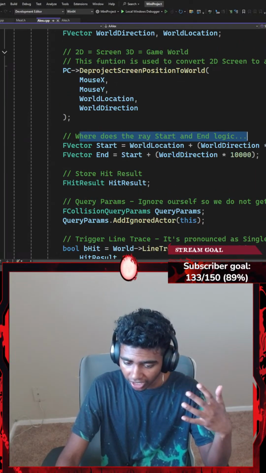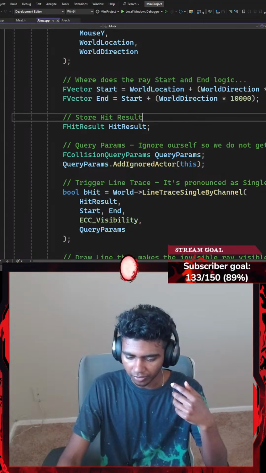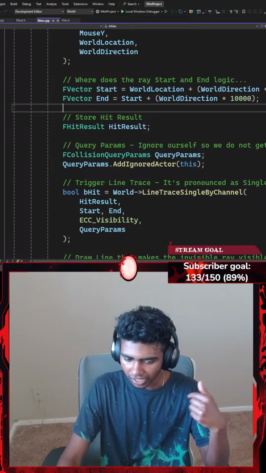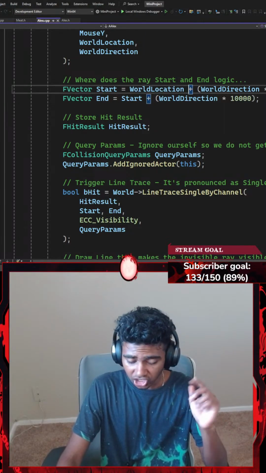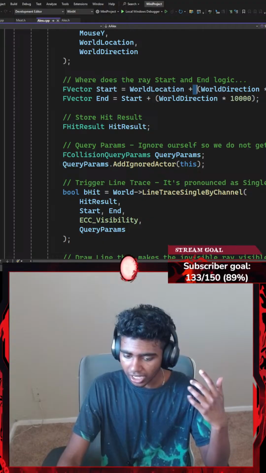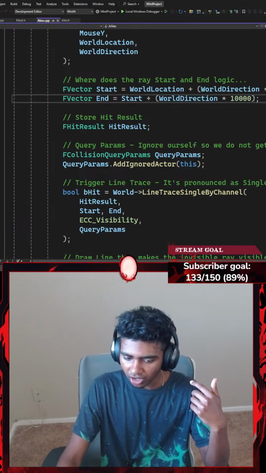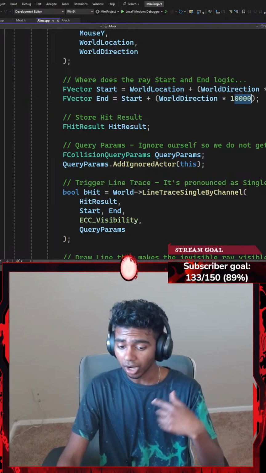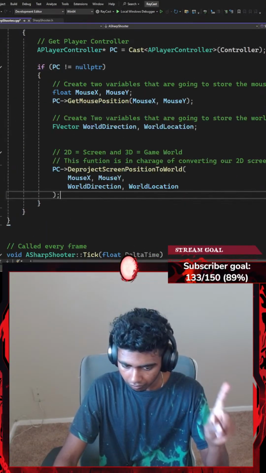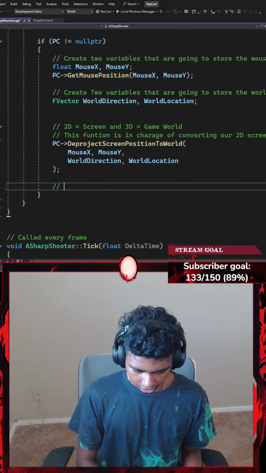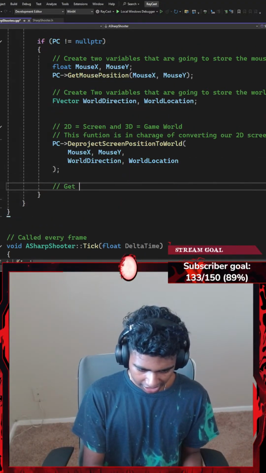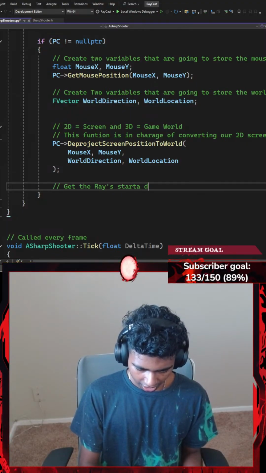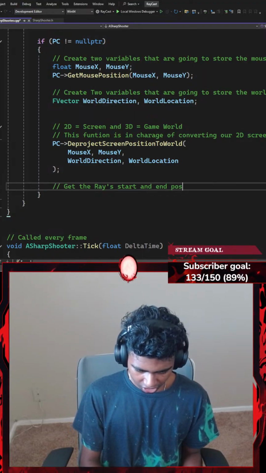So where does my ray start and end? I've got to go ahead and add some math formulas. So FVector Start, FVector End. Start is going to be equal to world location plus world direction multiplied by 500. End is going to be my start plus my world direction multiplied by 10,000. Okay, let's go with something like get the ray's start and end position.